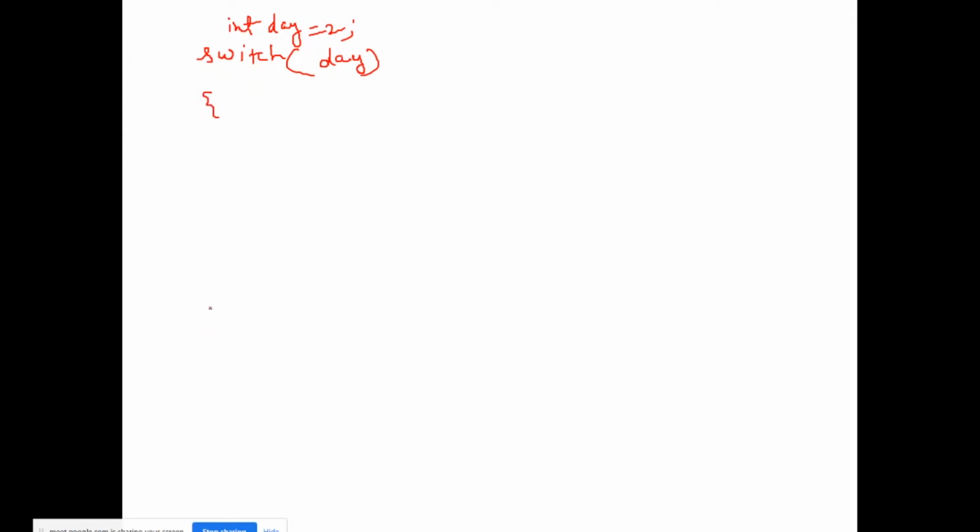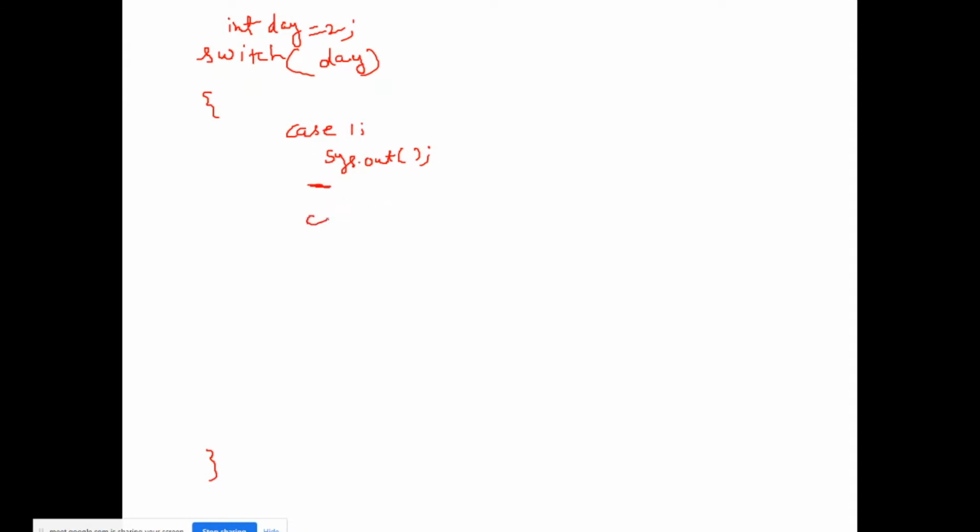Guys, listen carefully. Multiple rules and regulations are there. Here we will have cases. Case 1: if there is a case 1, something needs to be printed. Here we can use break or not use break as per our requirement.